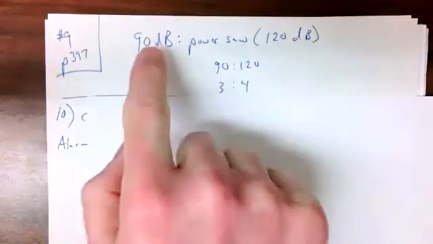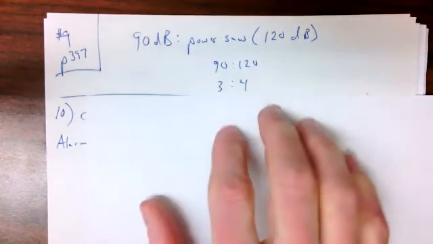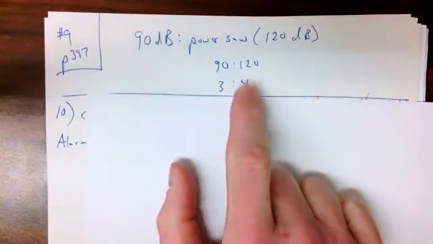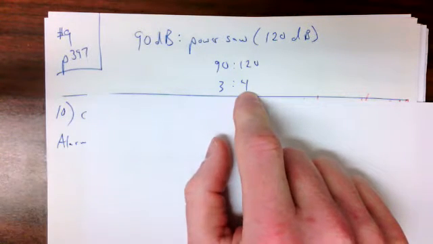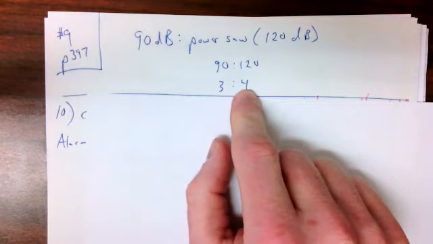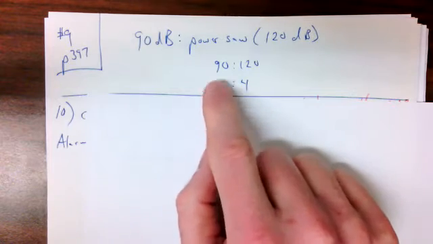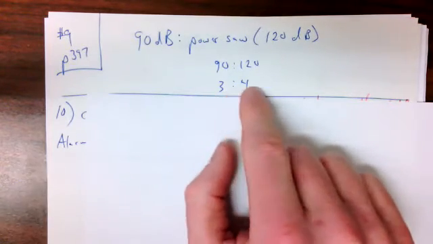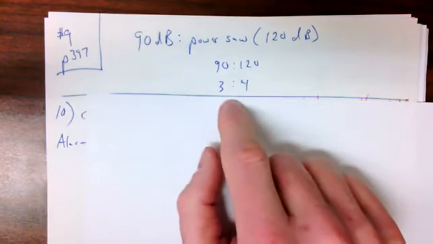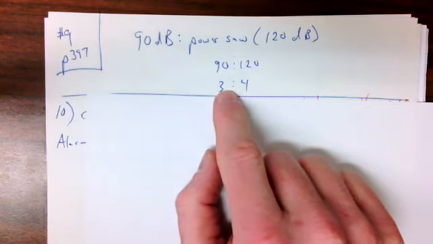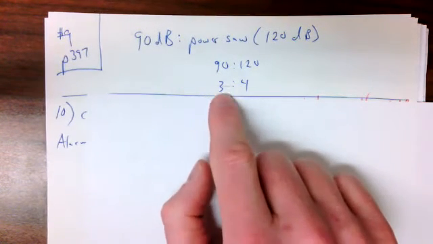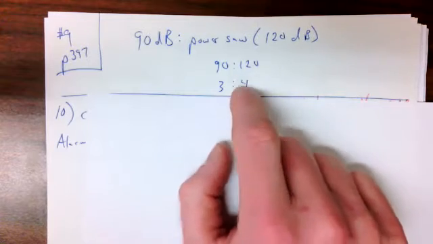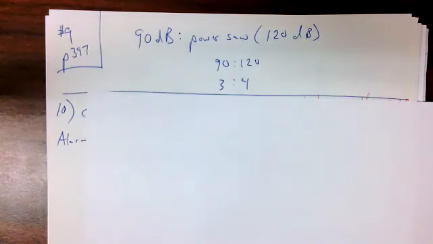So you can say that a busy city street is about 75% as powerful as a power saw, sound intensity wise. Does that make sense? 3 to 4, you can look at it as 3 over 4, ratios. There's lots of ways of kind of phrasing them. But a city street is only 3/4 as loud as a power saw, 90 to 120. Cool. Hopefully that makes sense.